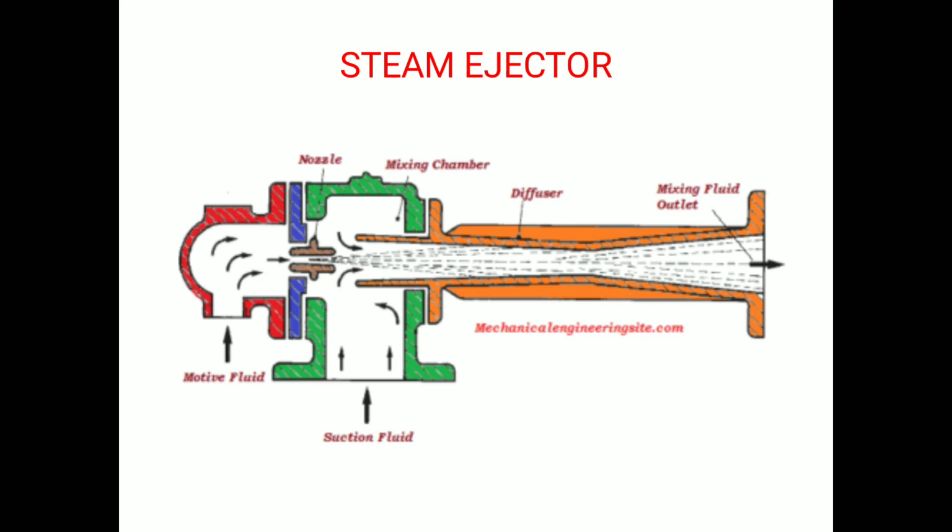The high pressure steam from the boiler, generally called the primary fluid or motive steam, expands while flowing through the convergent or convergent divergent nozzle. The expansion causes a very low pressure and increases the velocity of steam.